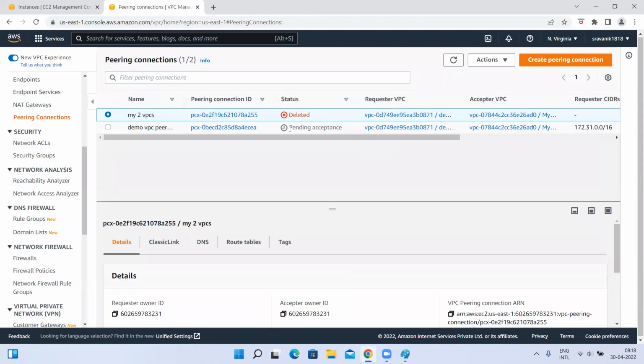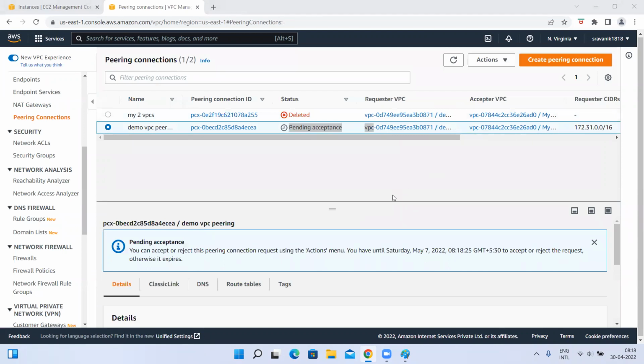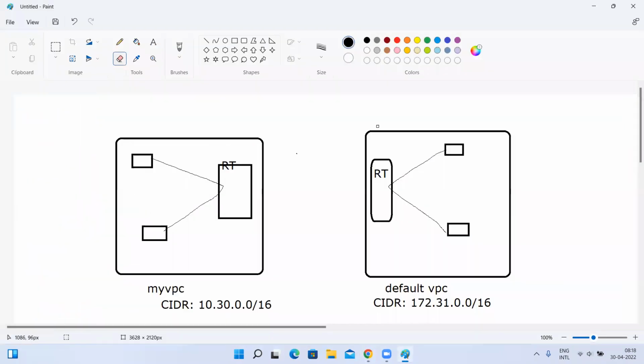If you go here, it is showing as pending acceptance. Okay, my default VPC has made a request to my VPC. Hey, I want to do peering with you. Now this has to accept. This my VPC has to accept it.